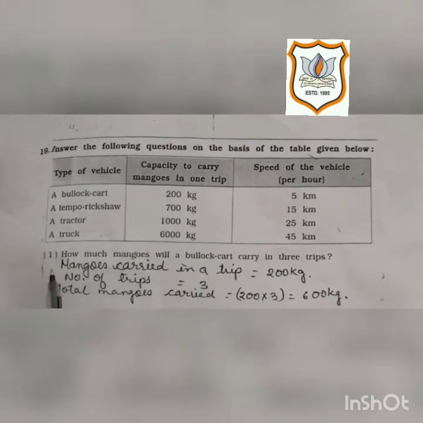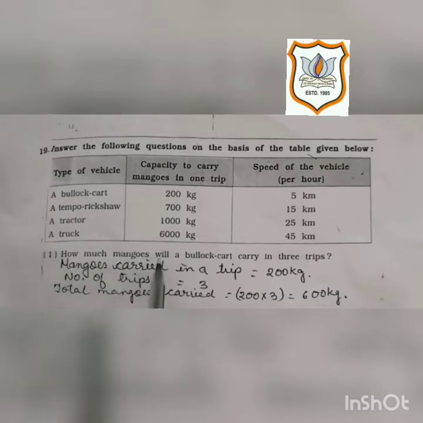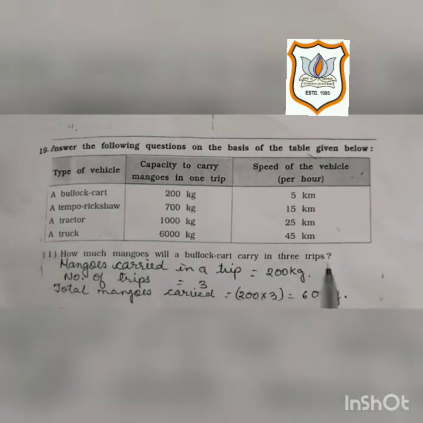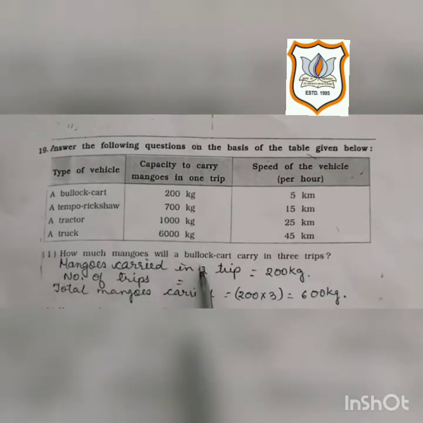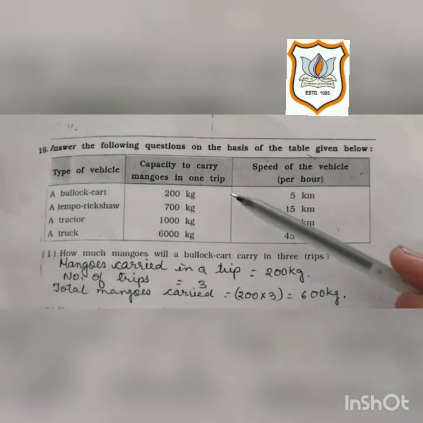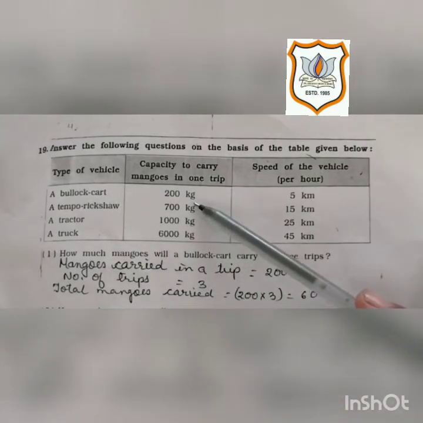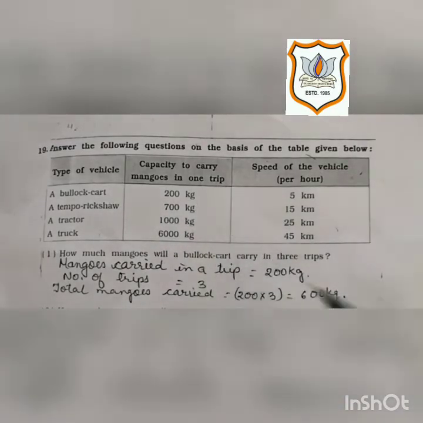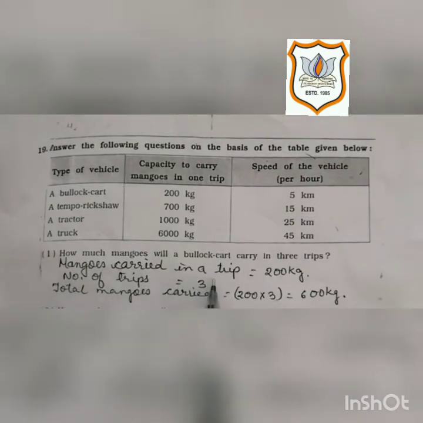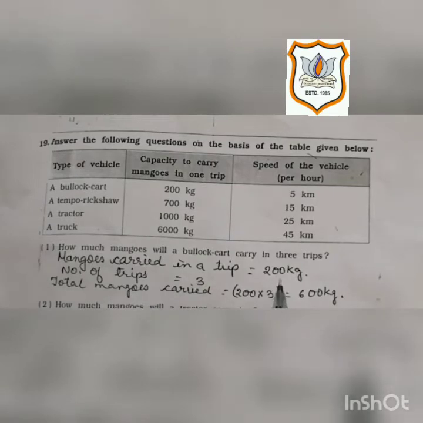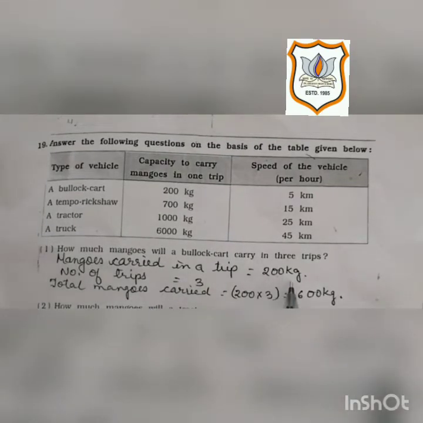Now question number 1, which you have to solve. How much mangoes will a bullock cart carry in 3 trips? We have to find out the weight of the mangoes which a bullock cart carries if it does 3 trips. See here in the table, it's shown that a bullock cart carries 200 kilograms of mangoes in one trip. So the first statement we will write is mangoes carried in a trip. In one trip, how much mangoes are carried is 200 kilograms.